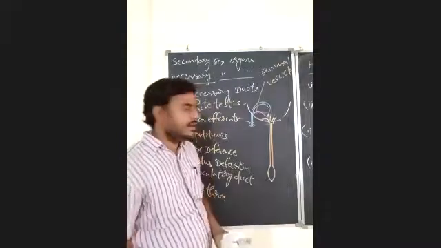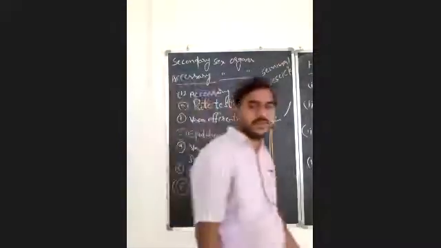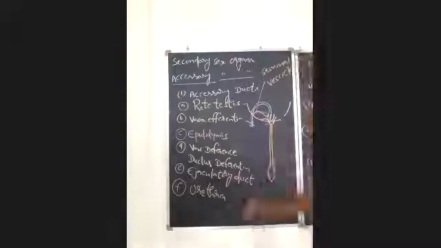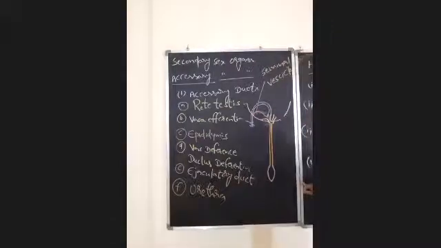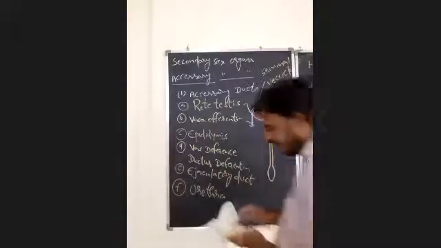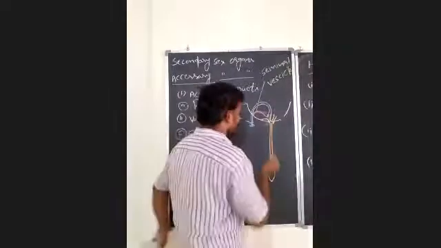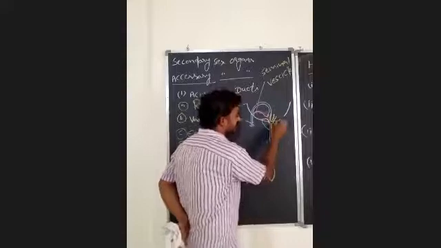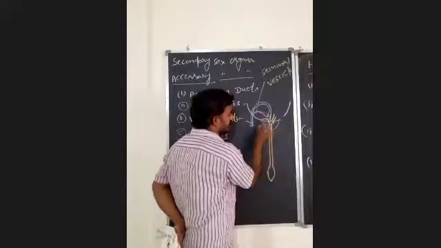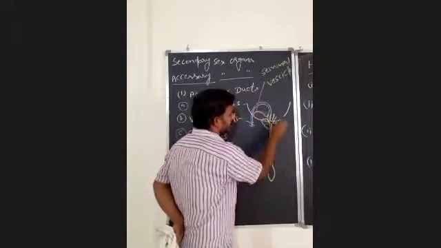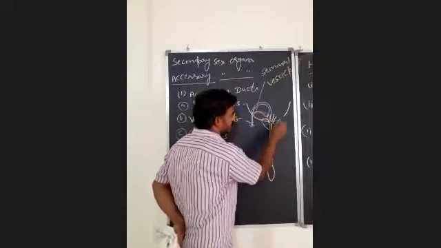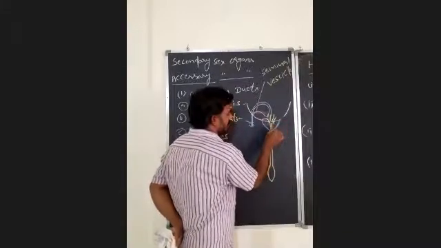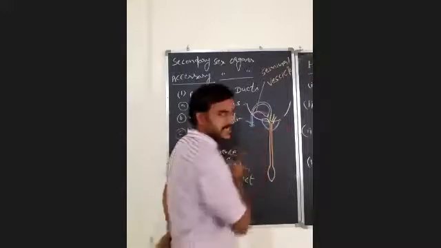Now, what are the parts present in the urethra of the male human being? This urethra has three parts. The anterior part of the urethra is surrounded by the prostate gland on either side.